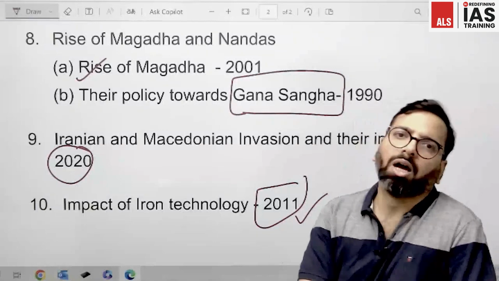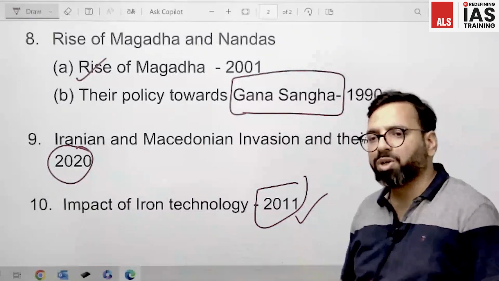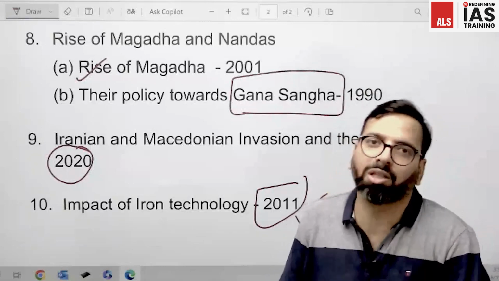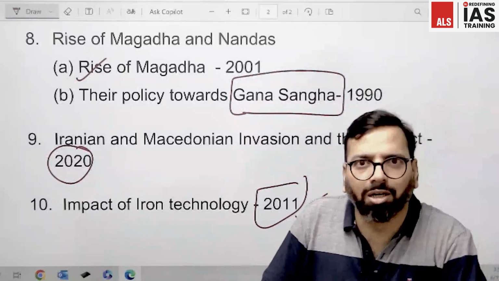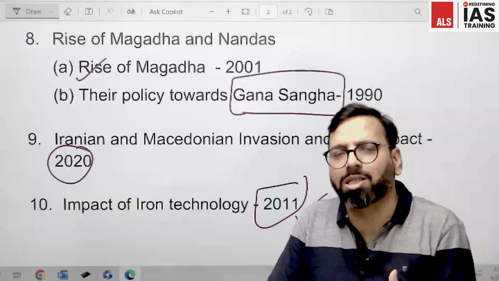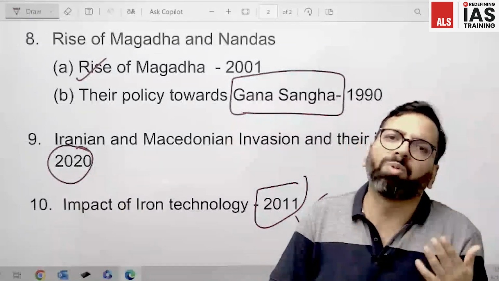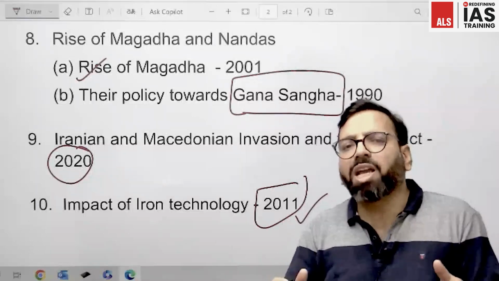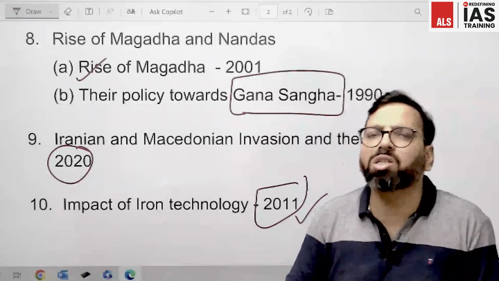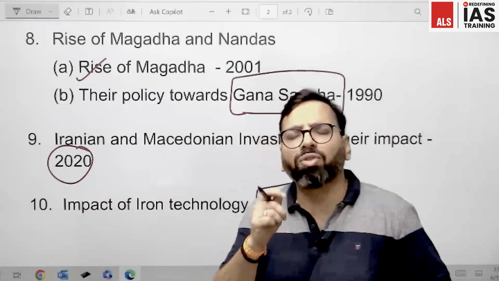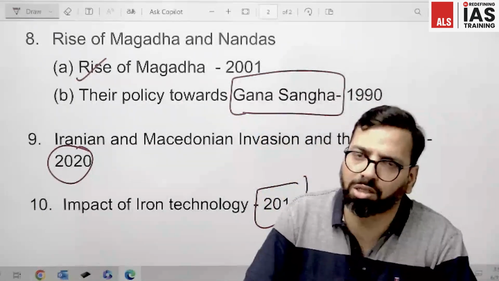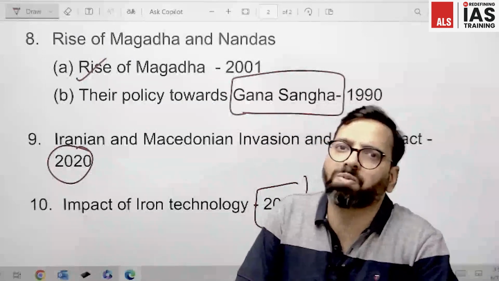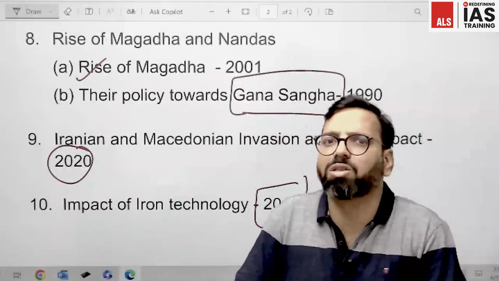With this, the analysis of this chapter number 6 is completed. We'll meet again in the next chapter with the next analysis, and we'll try to simplify this history optional preparation and make it more focused and result oriented, because one of the problems which I think most students find in this history optional is the vastness of the syllabus.